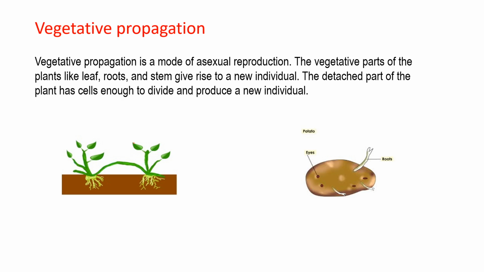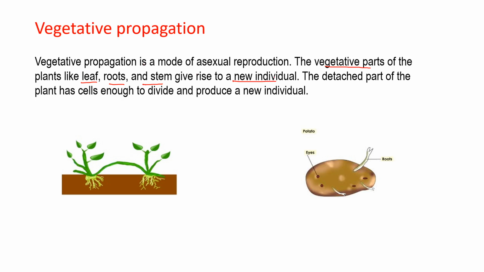Students, vegetative propagation is a process of formation of new plants from the detached vegetative part of the parent plant. Okay, so it basically involves the vegetative parts of the plant, like leaf, roots and stem, and these vegetative parts give rise to a new individual.